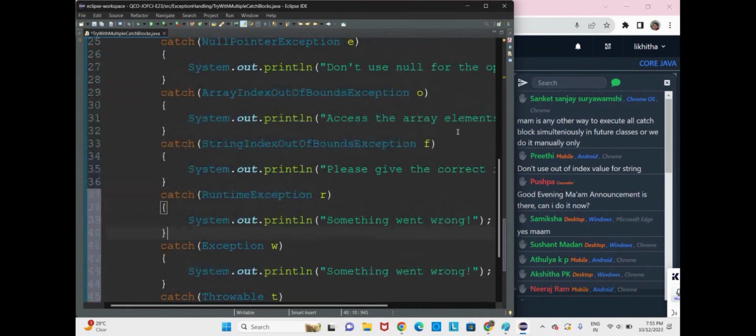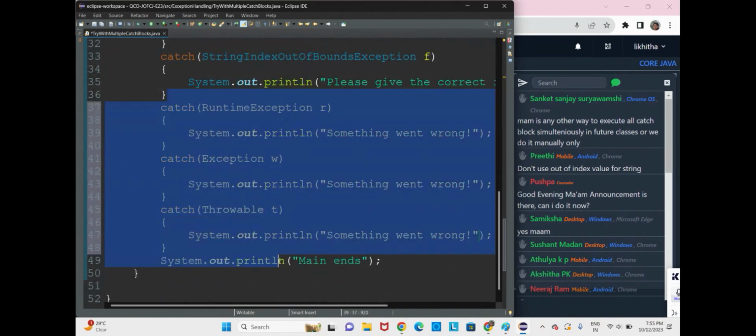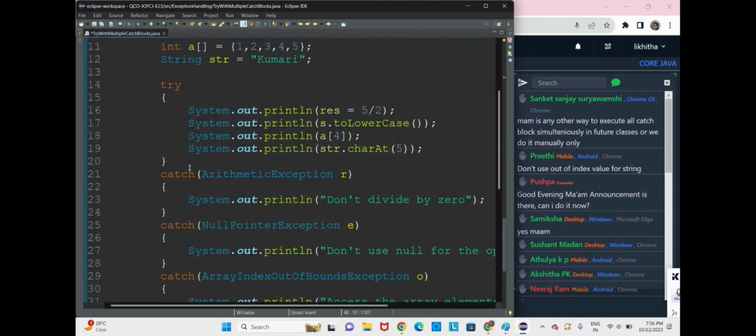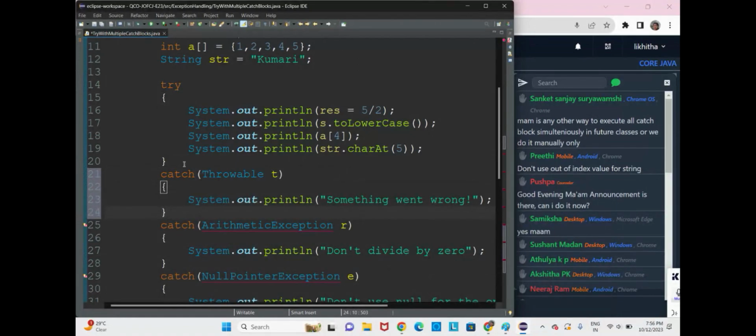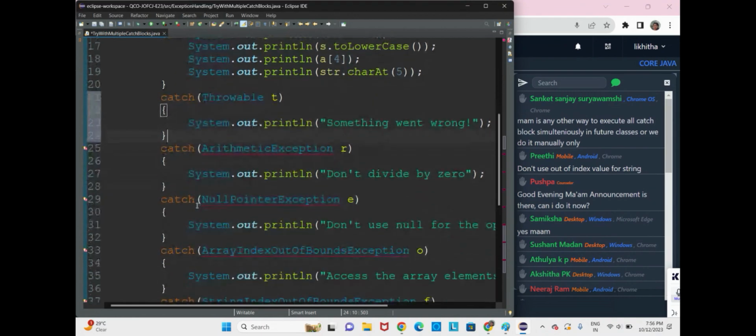Always remember, when you're writing multiple catch blocks, first you have to write the child exceptions, then the parent exceptions. Suppose I am taking this Throwable, which is the parent for all the exceptions, and I write it at the start itself. Now it will catch all kinds of exceptions, so we will not know what is happening, and the statements below will be unreachable.